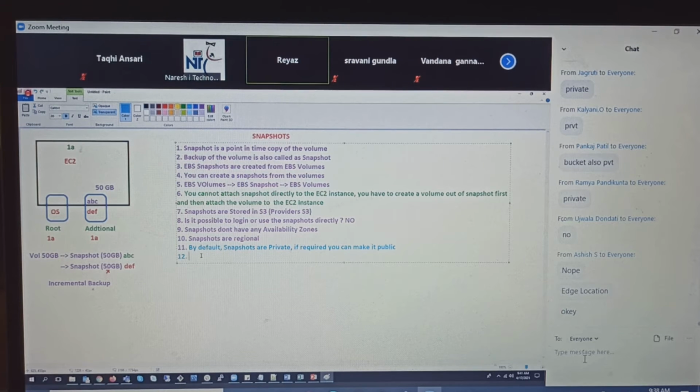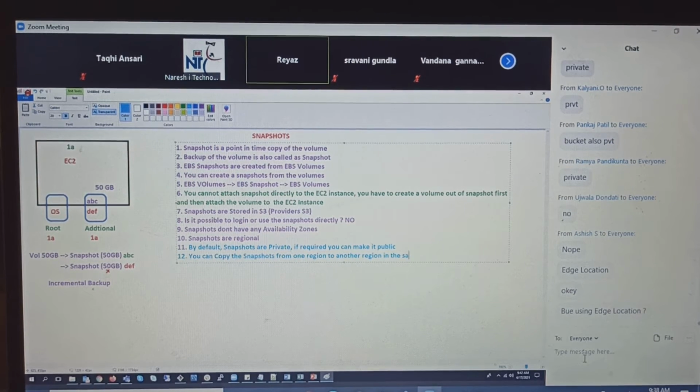Select the region and click on copy, and this snapshot will be available inside that region. By default, no, but you need to make it. If you want, you can do it. So you can copy the snapshots from one region to another region in the same account.